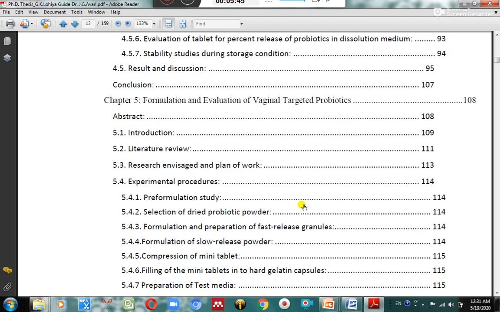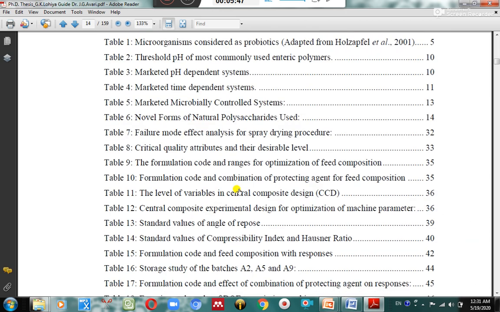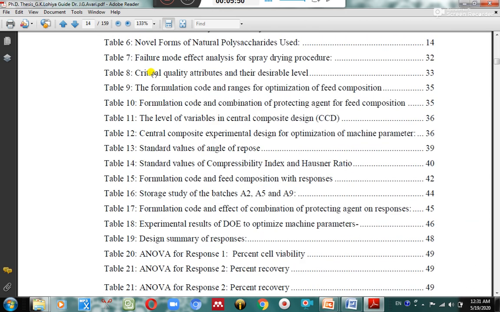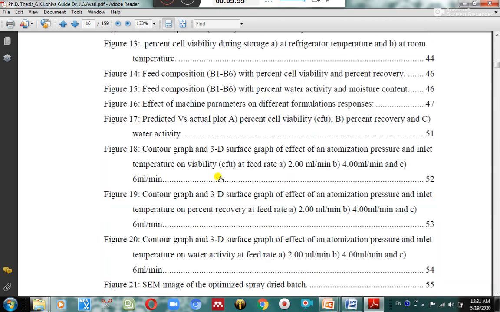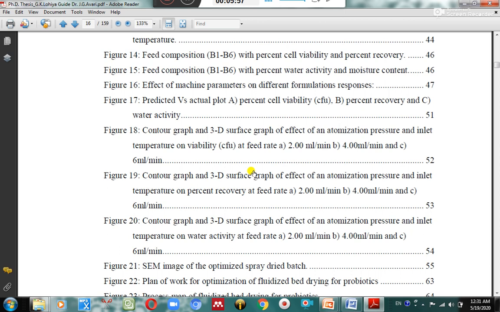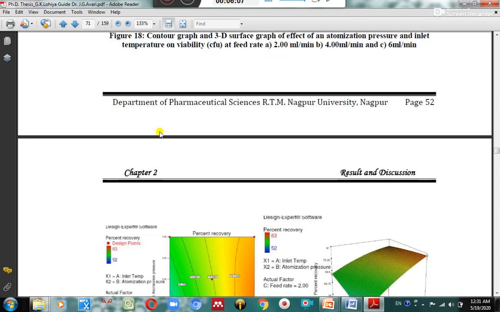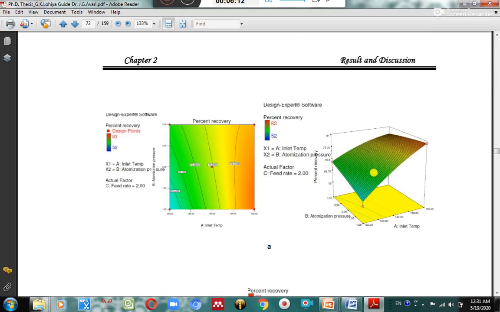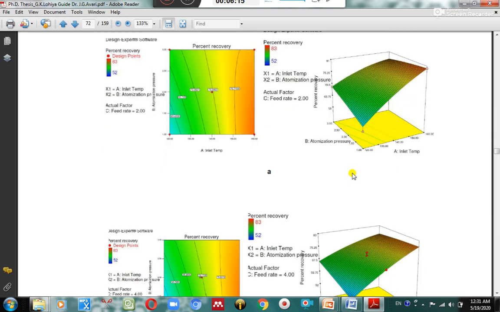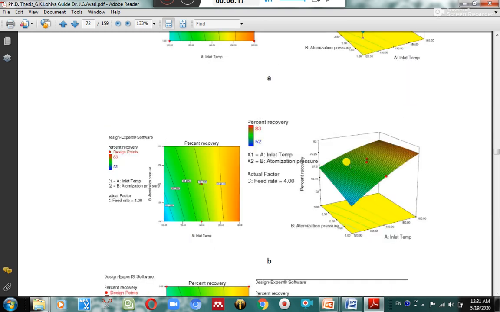Now this is an automatically generated index. You can see the page numbers. It is just like a book index, and it gives a good impression to any evaluator. Now this is the table list, table 1, 2, 3, 4. This is the figure list. These are all automatically generated, and the best part is that if any evaluator wants to visit a figure, he can simply visit it.